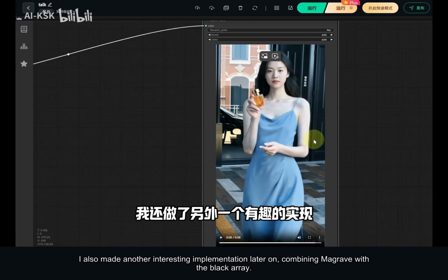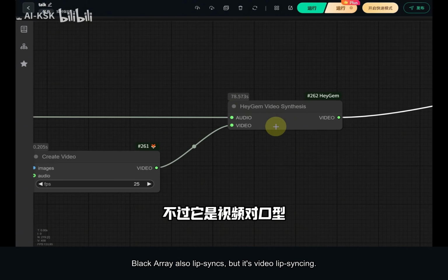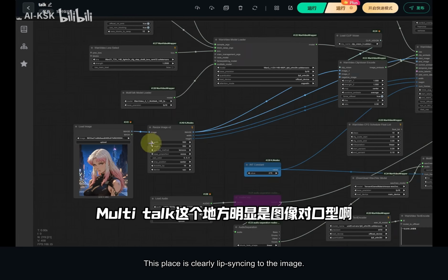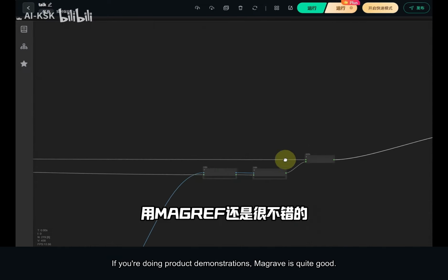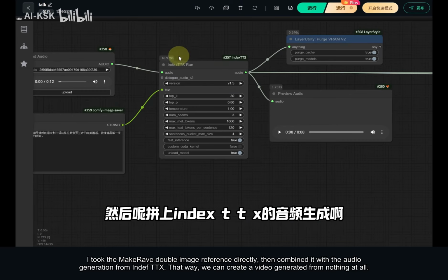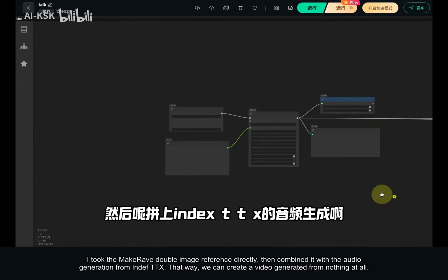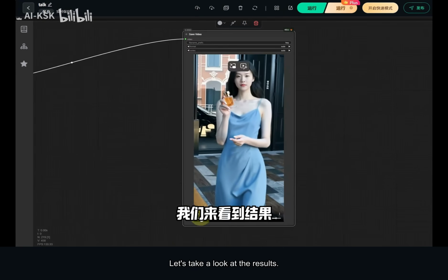I also made another interesting implementation later on, combining Maggrave with the Black Array. The Black Array also lip syncs, but it's video lip syncing. This place is clearly lip syncing to the image. So for lip syncing to video, we need a video input option. If you're doing product demonstrations, Maggrave is quite good. I took the Maggrave double image reference directly, then combined it with the audio generation from IndexTTS. That way we can create a video generated from nothing at all. Let's take a look at the results.